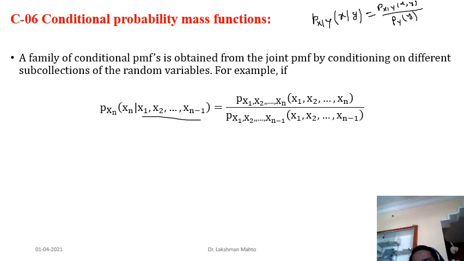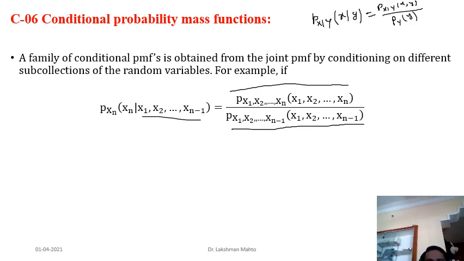Then we have to take our joint probability mass function and divide it by the n minus 1 dimensional marginal probability mass function. So this is the n minus 1 dimensional marginal probability mass function. Divide it and you will get the conditional.